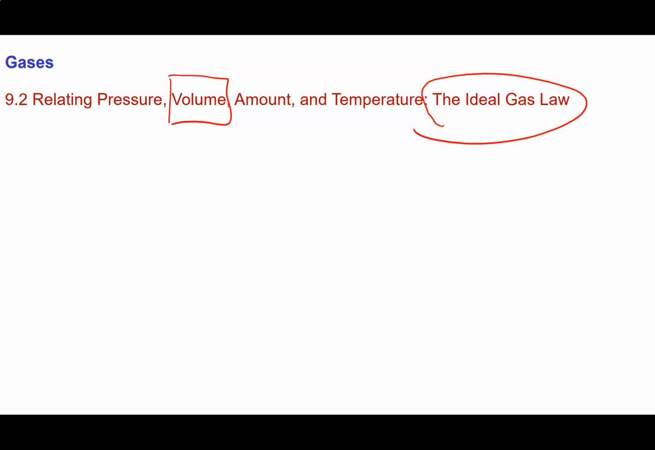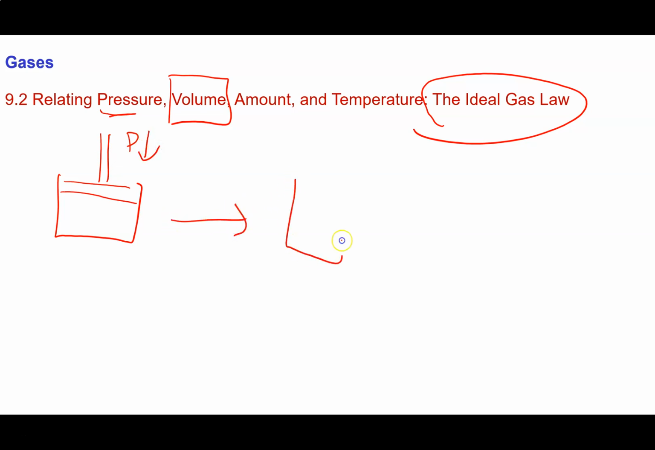So what are some things that affect the volume of a gas? Well, we've already identified that the pressure will affect the volume of a gas. And we said that if we apply a pressure to a gas, we will reduce the volume. That seems pretty obvious, right? As the pressure goes up on a gas, the volume goes down.